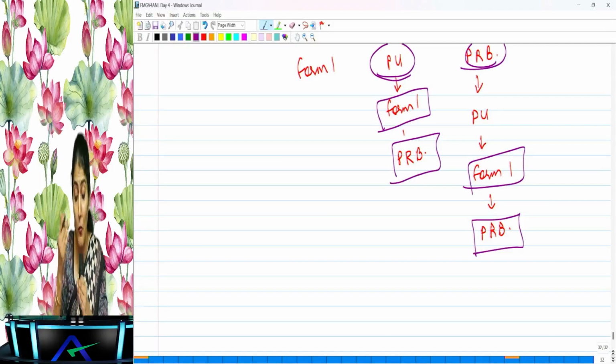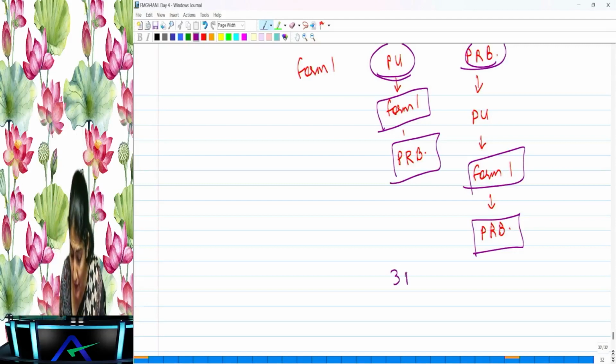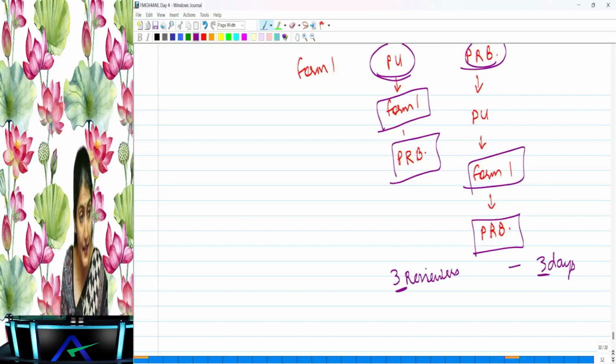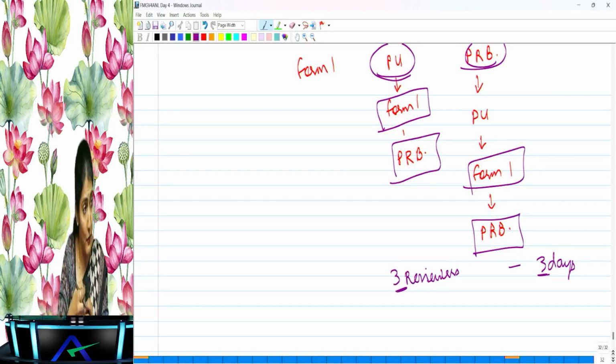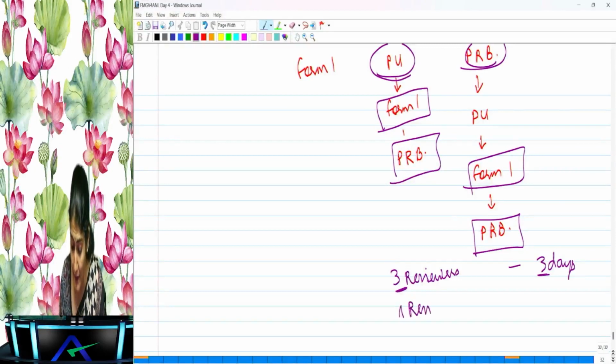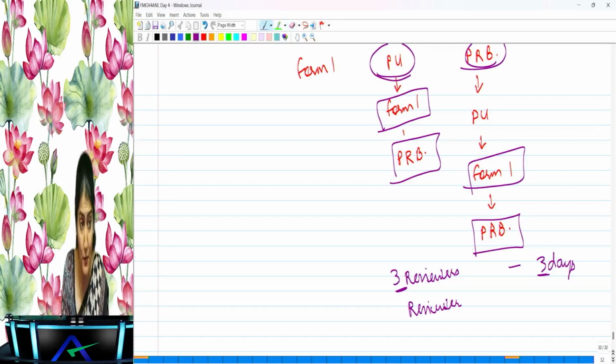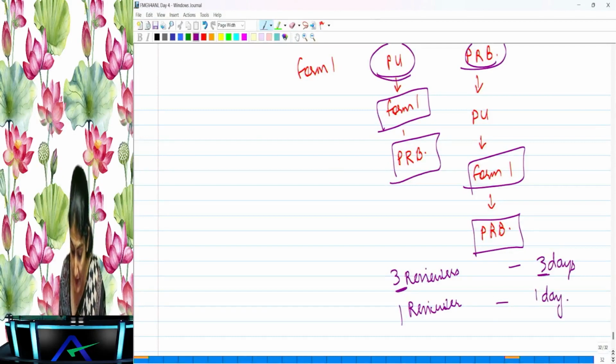Now, once form 1 reaches the peer review board, the peer review board will give the choice of 3 reviewers. Within 3 days, it will give the choice of 3 reviewers. So they are very good, kind people. Within 3 days of receiving form 1, they will give a choice of 3 reviewers to the practice unit. Then what does it say? You have to select 1 reviewer within 1 day. Right? Because now they have to finish the entire thing in 20 days, no? So now everything is escalated over there. So one reviewer has to be selected within 1 day.